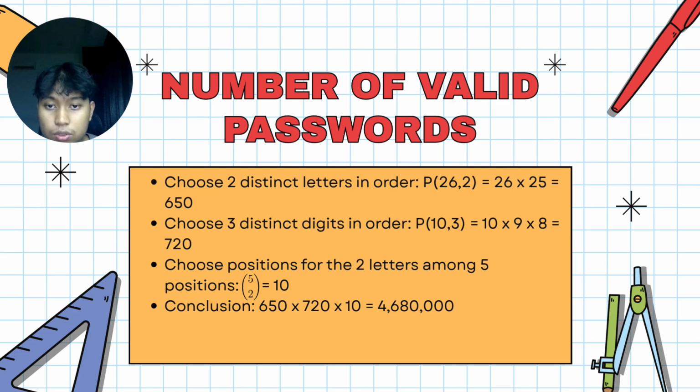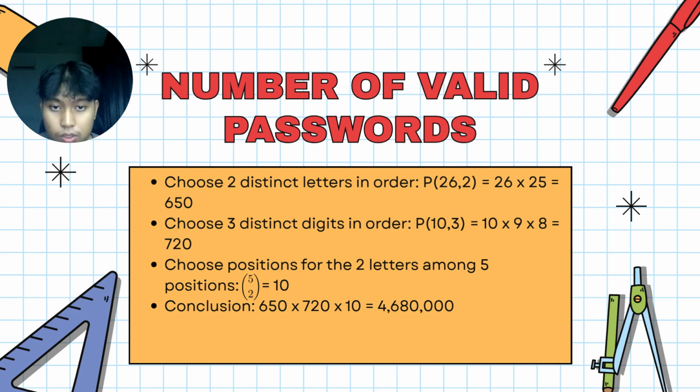And then we choose 3 distinct digits in order. So P(10, 3). Like the first one, it is exactly the same. So 10 times 9, we just minus 1, and then 9 minus 1 is 8. So 10 times 9 times 8 equals 720. Then choose positions for the 2 letters amongst 5 positions.